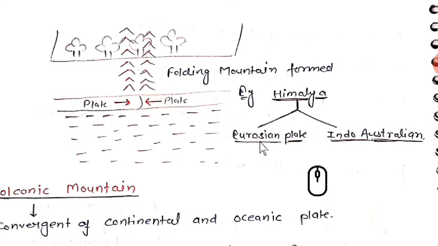Okay, in Himalayan region there is the Eurasian plate and the Indo-Australian plate. See here, the right side plate and left side plate both collide with each other and form folding mountain. Due to which mountains are formed. That is called new fold mountains.